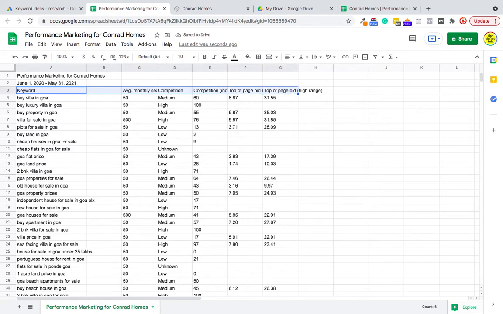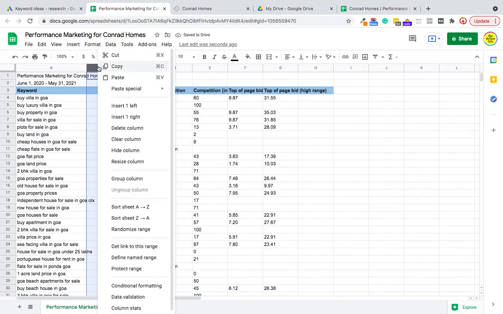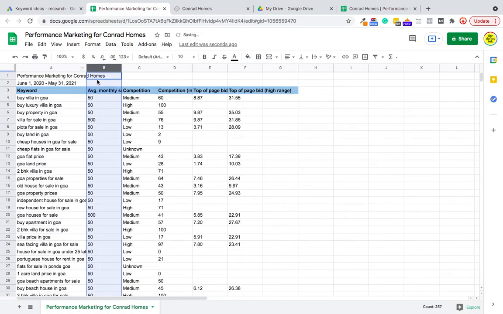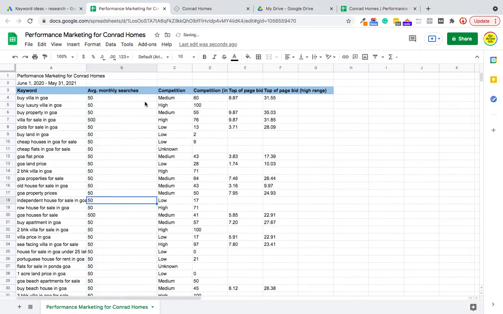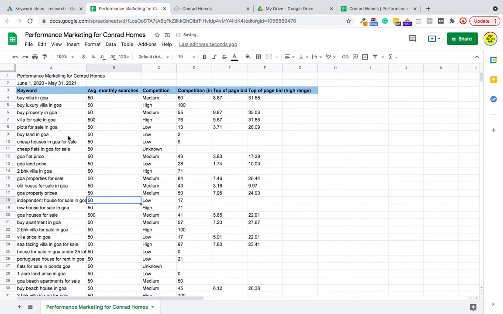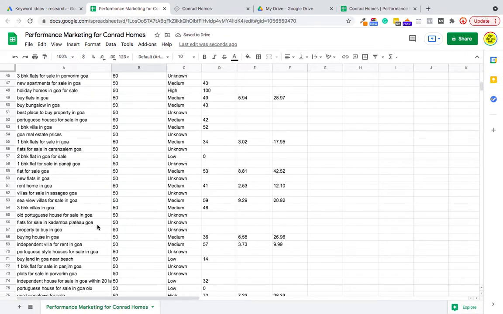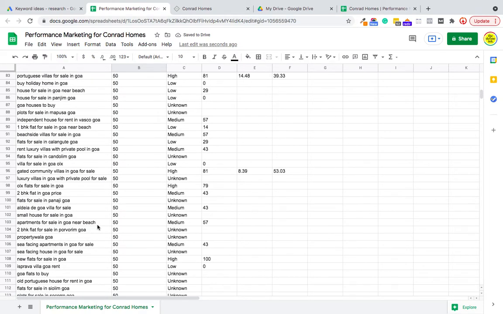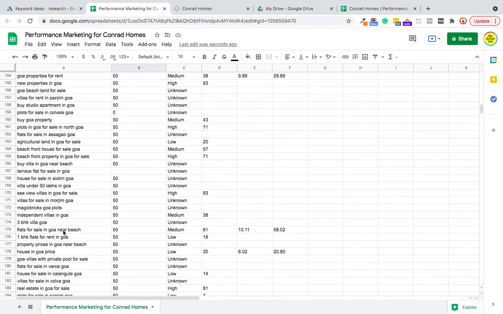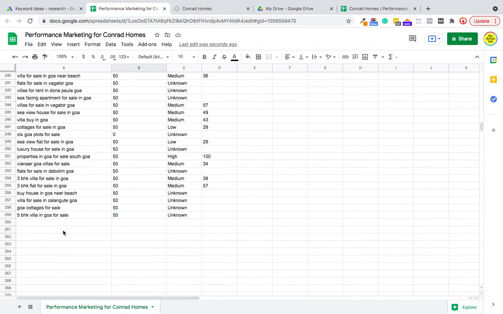Now we need to organize the sheet. The columns which are not needed are to be removed. Now I have quite a lot of keywords here. All the keywords might not be useful for me.